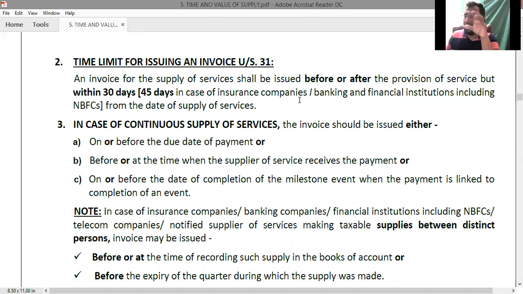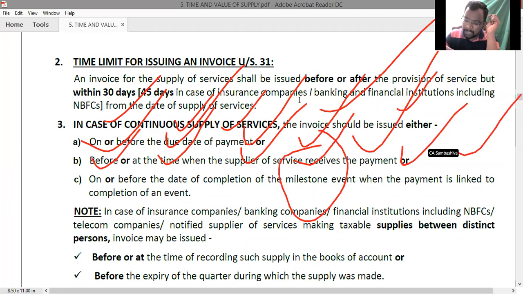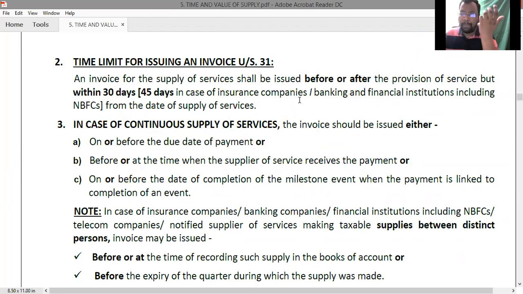Here you can see, the invoice should be issued either on or before the due date of the payment, or before or at the time when the supplier of services receives the payment, or on or before the date of completion of the milestone event when the payment is linked to the completion of an event. So different scenarios.